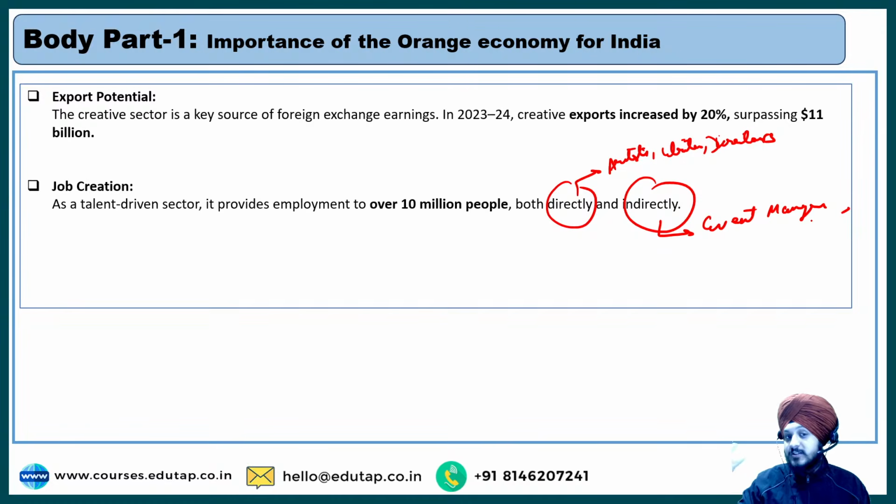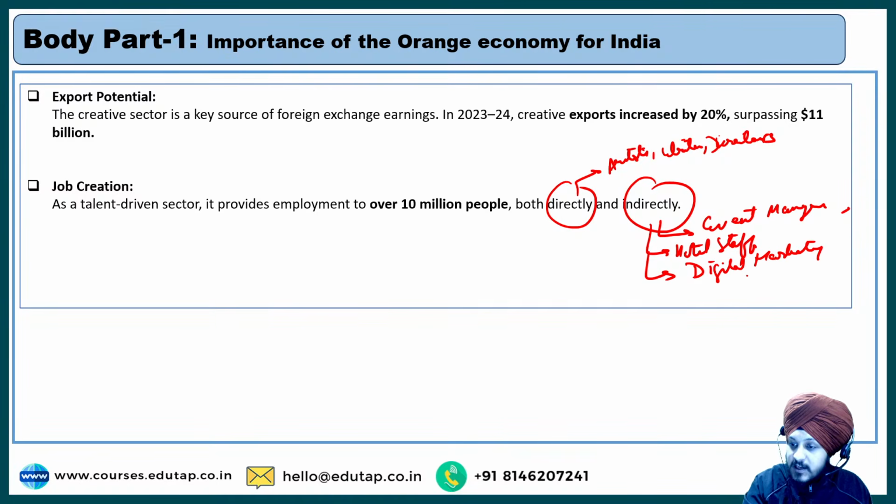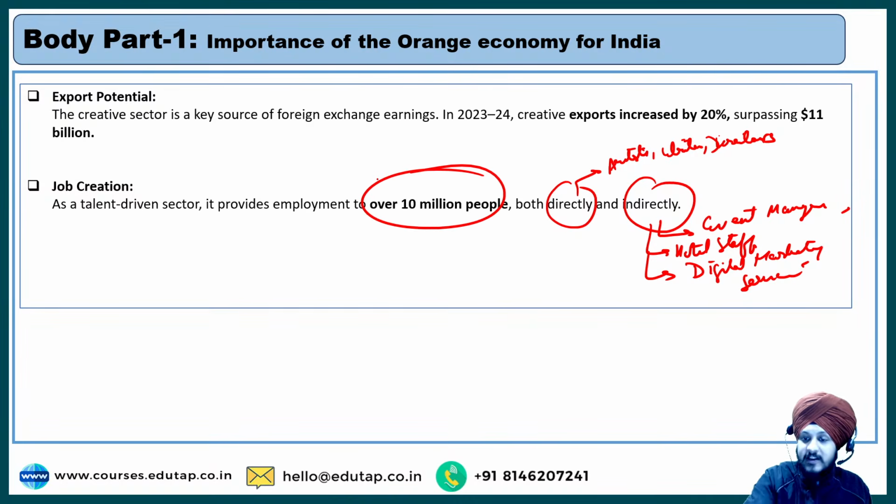Now, when an event happens, just try to imagine, for example, if a concert is happening, it is not just a concert. It is going to have an impact over that entire region where the concert is happening. So who is going to get benefited in this case? It can benefit the hotels also, the hotel staff, another sort of employment that can be generated in such areas. Apart from that, don't forget the modern digital marketing services. That can be another indirect form of employment created as a result of this orange economy, right? So that is why it provides employment to over 10 million people, both directly and indirectly.